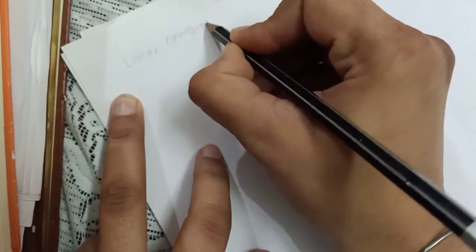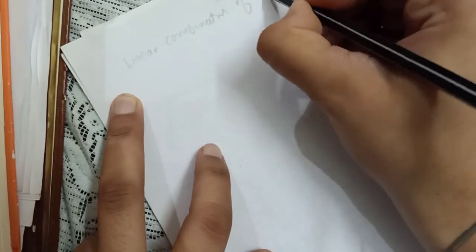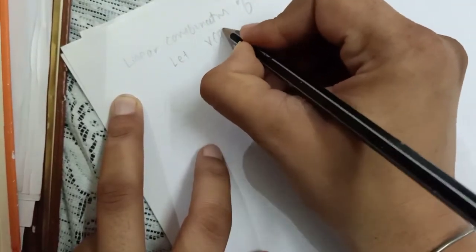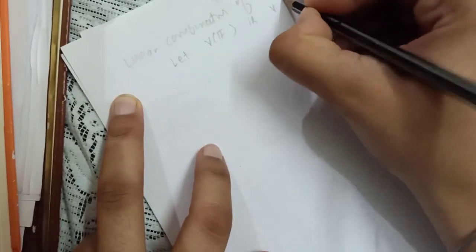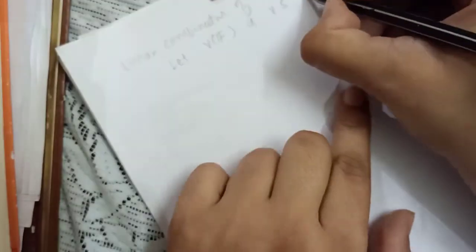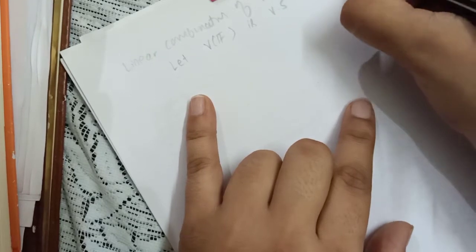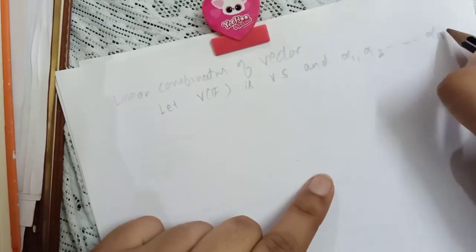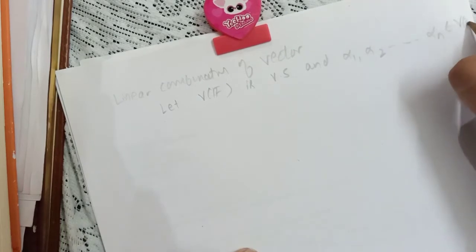Linear combination of vectors. Let us suppose V over F is a vector space, and say alpha 1, alpha 2, alpha n are elements from this vector space.